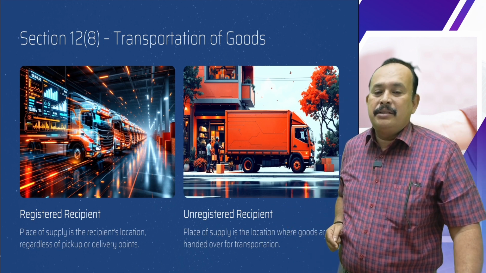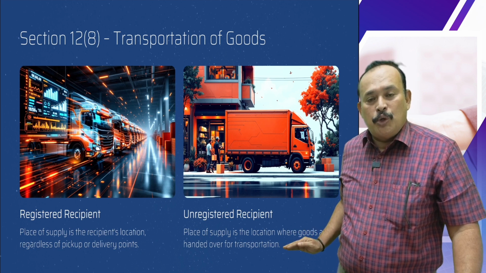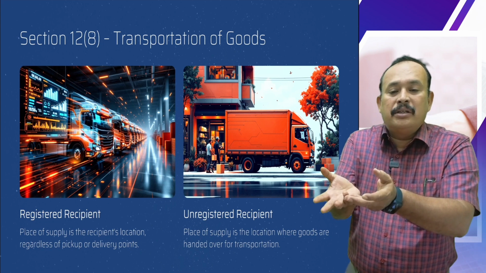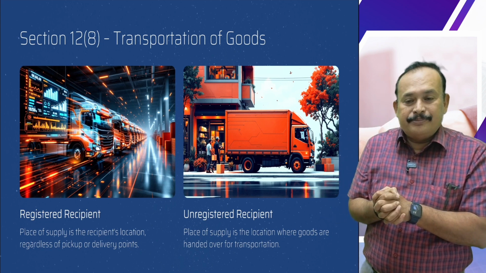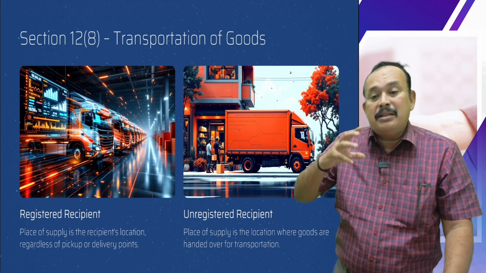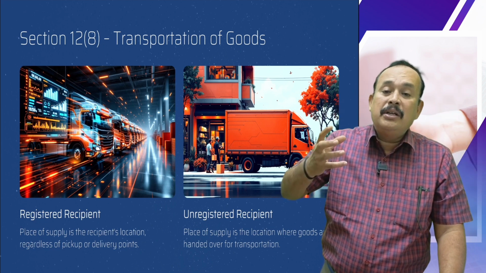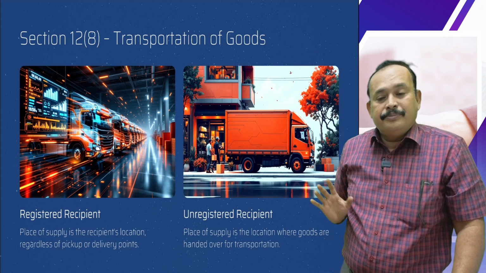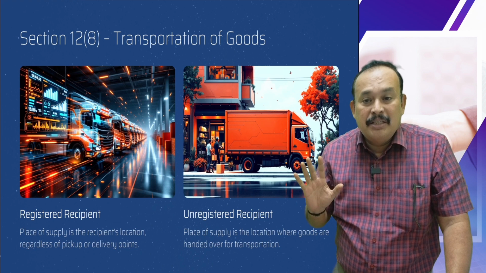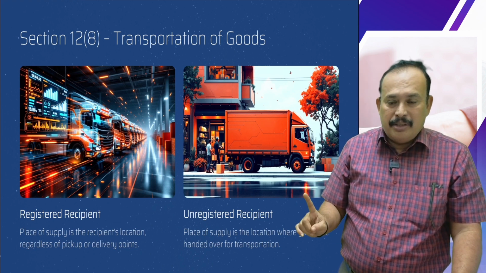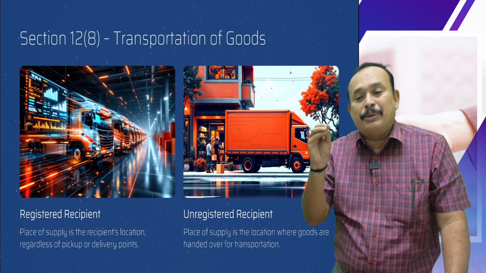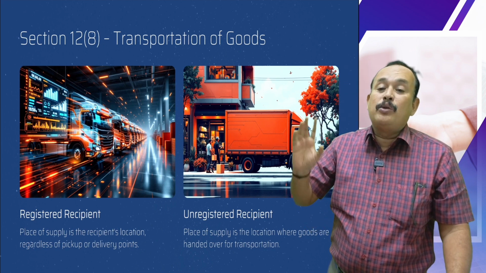In that case, place of supply is equal to the location where the goods are handed over for transportation. The place where the goods are handed over for its transportation is the place of supply, irrespective of the location of the recipient, if the recipient is an unregistered person. If the recipient is a registered person, the recipient location is the place of supply, irrespective of where the goods are handed over.